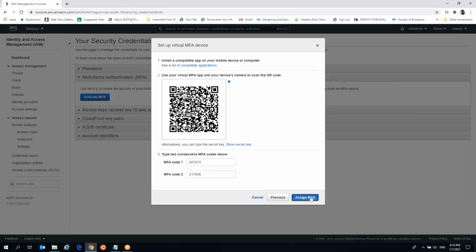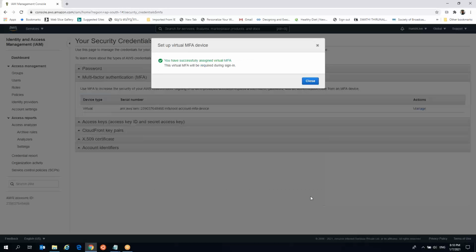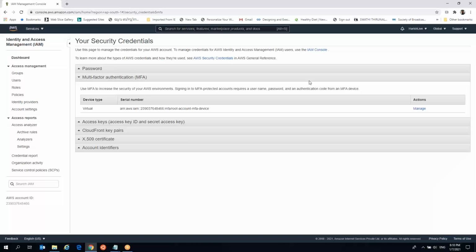Done. Go for assign MFA. Okay, close this. Now you have successfully assigned your multi-factor authentication, sir. From now on, at every login, let us try this, sir. Can you please log out from your account? Can you log out and log in once again? Not from there. You have that Harish live, right? Click on that, in the right side top, next to the notification bar.